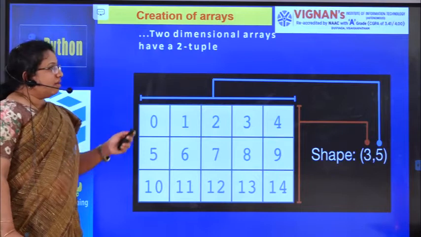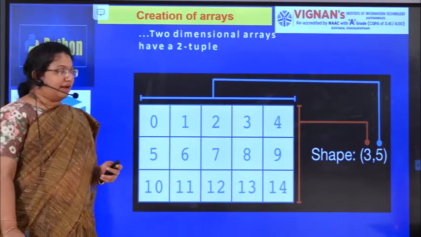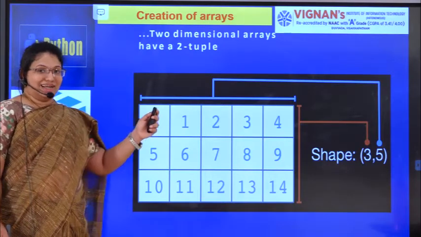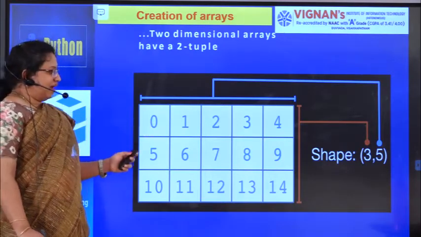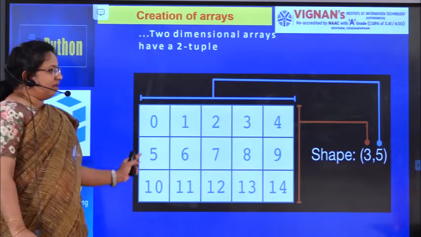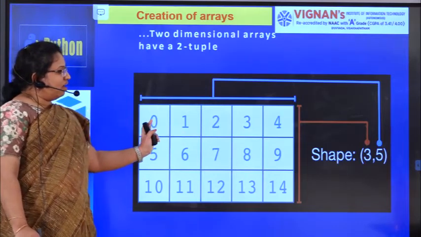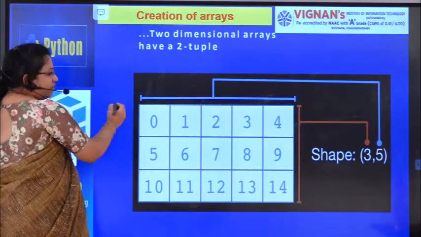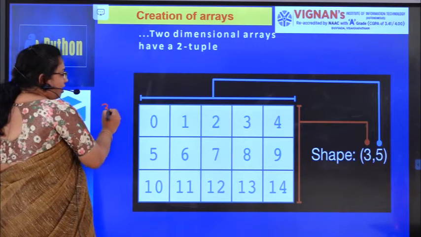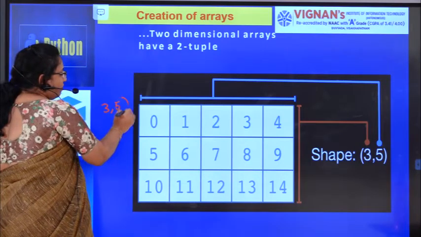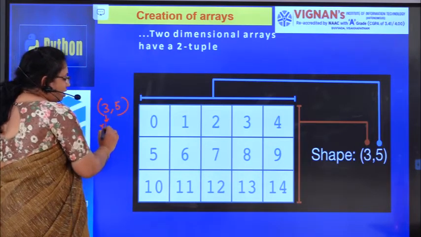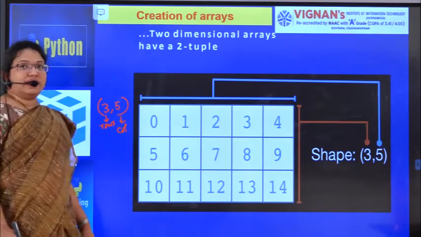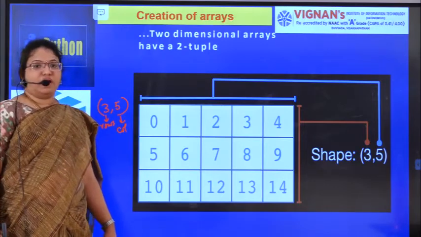Now this is your 2-dimensional array. I already mentioned that in a 2-dimensional array we have rows and columns. How many rows do you have here? 3 rows. And how many columns do you have? 1, 2, 3, 4 and 5. 5 columns. What is the size of this particular array? 3 by 5, which indicates 3 rows and 5 columns.